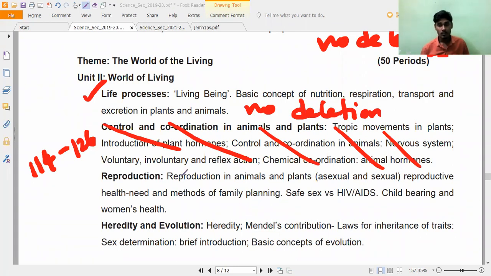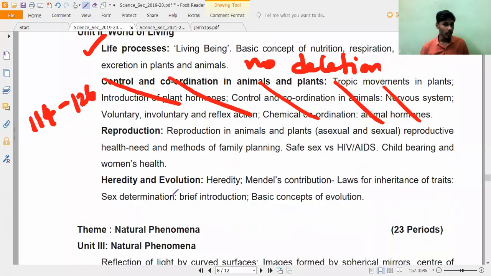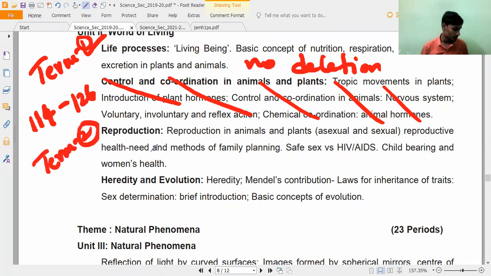Okay. Next, coming to reproduction. This is for term 1: only one chapter. Now for term 2, reproduction is completely there. Term 2, reproduction, no deletion. Please remember, reproduction, no deletion. Clear?